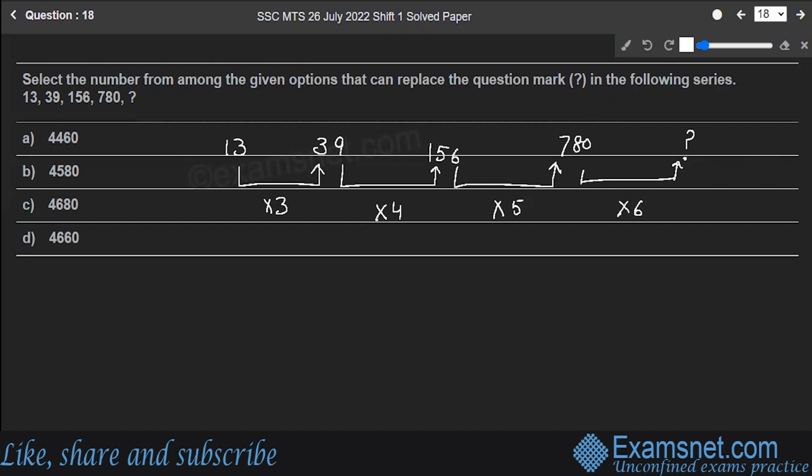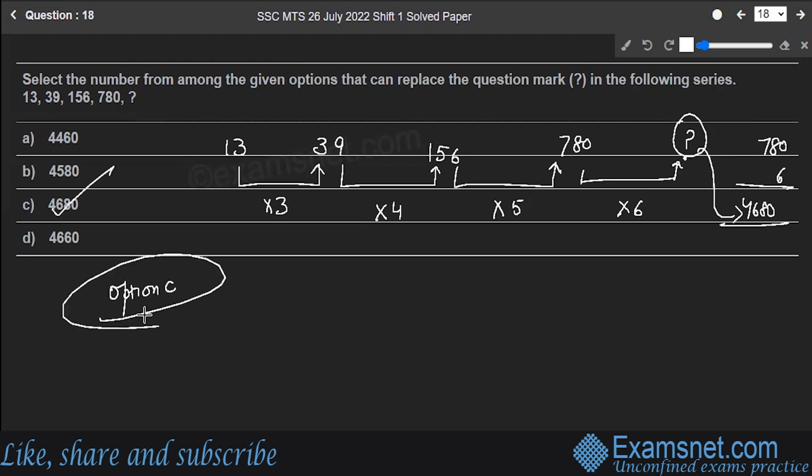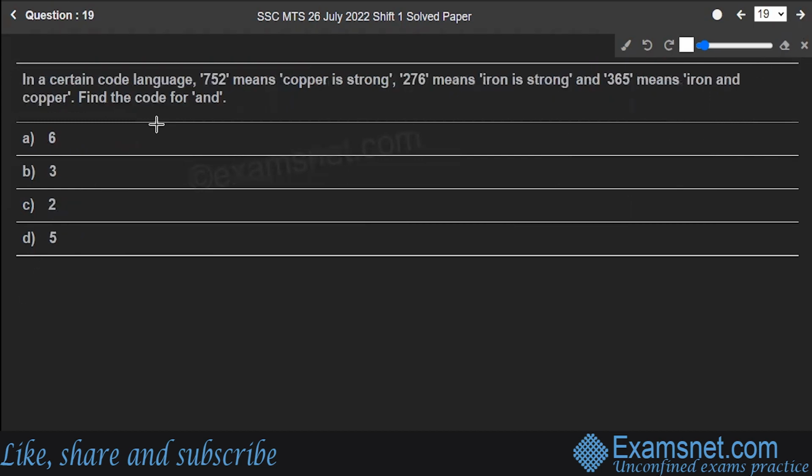So 780 multiplied by 6 will give you 4680. So what will come at the place of question mark is 4680. Option C is the correct answer to the question. Hope you're clear. Next is question number 19.